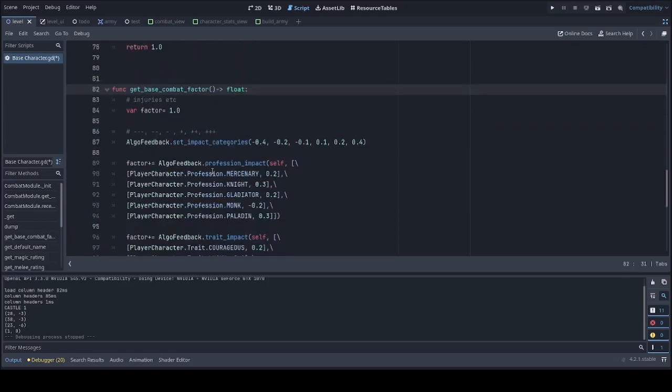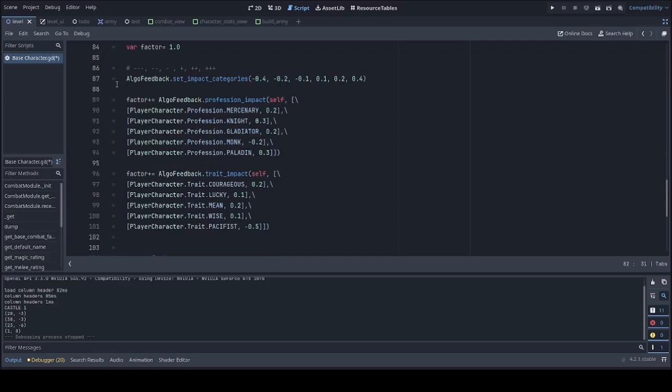The algo feedback is a system I implemented so the user can get more feedback on what the algorithm is doing in the background, because this gets very complex and there are a lot of interdependencies, and as a player you want to know what impact your traits, professions, attributes have on your final combat rating, amongst other things.